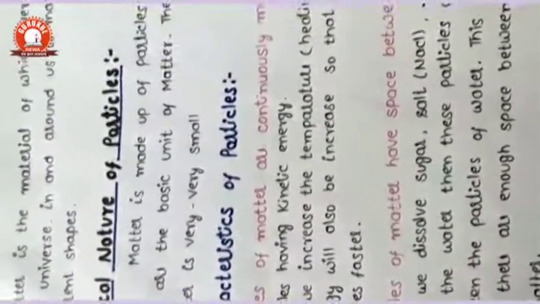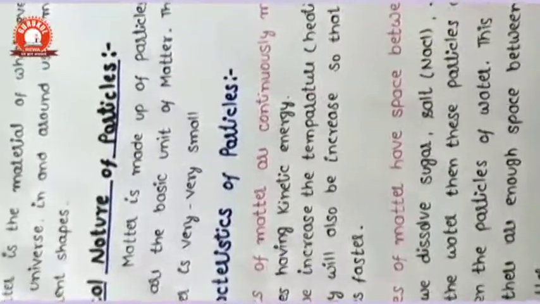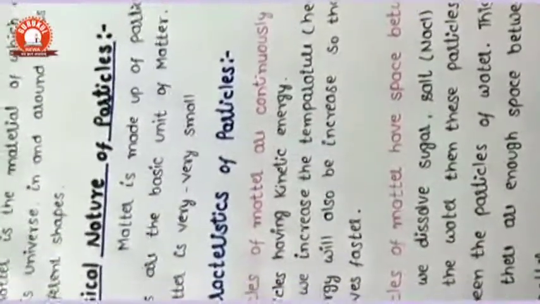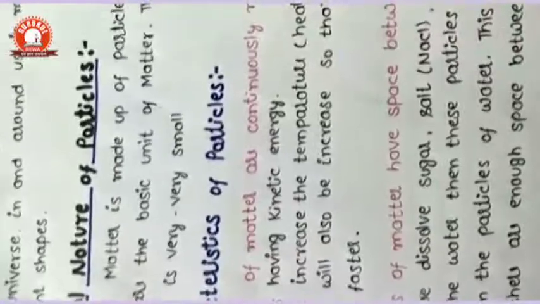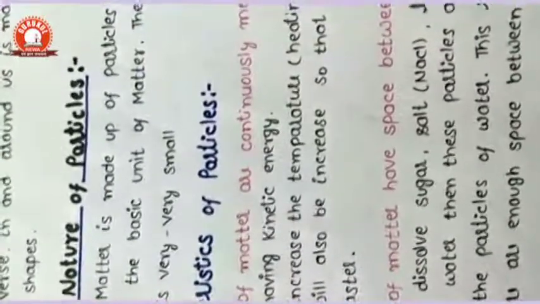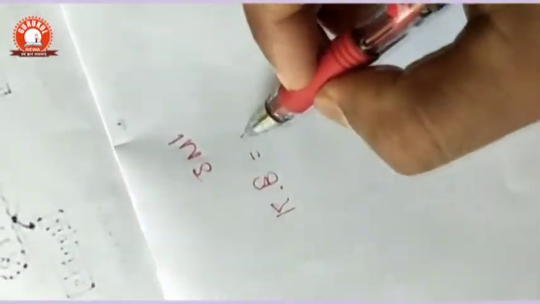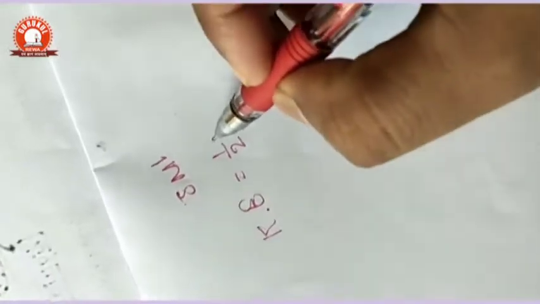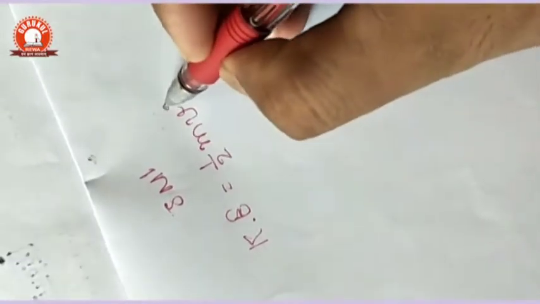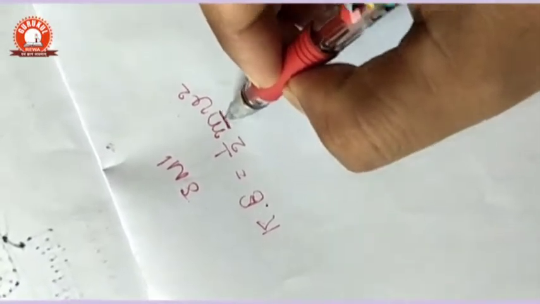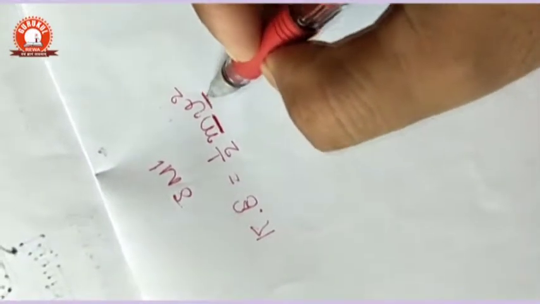If the particles are moving, it means the particles have velocity. If the particles have velocity, it means that they have kinetic energy, and you understand the formula of kinetic energy, I think, half mv square. m is the mass of the particle, v is the velocity of the particle.